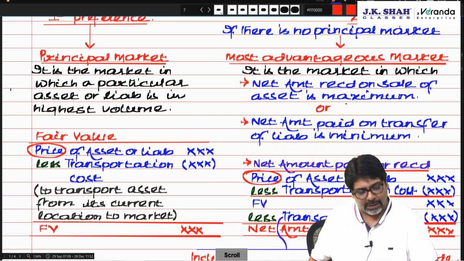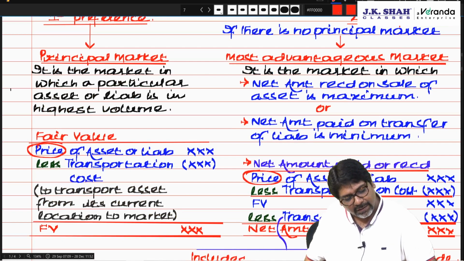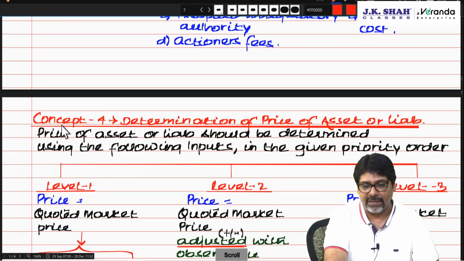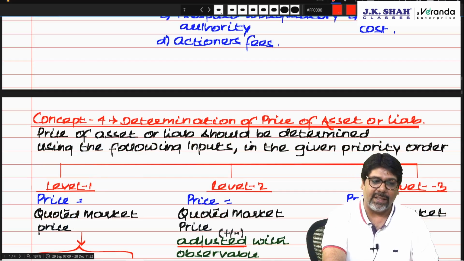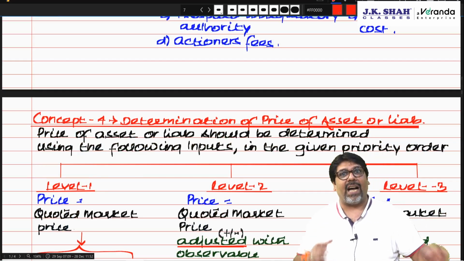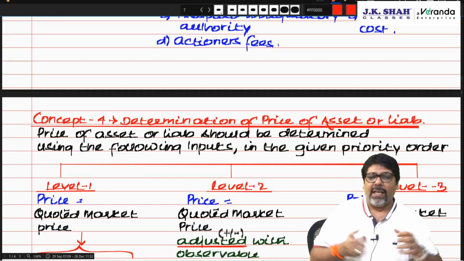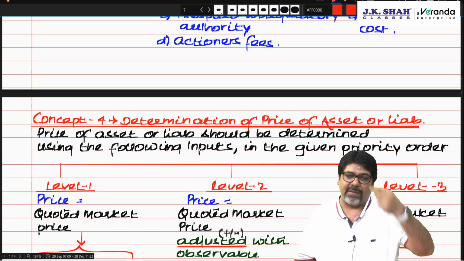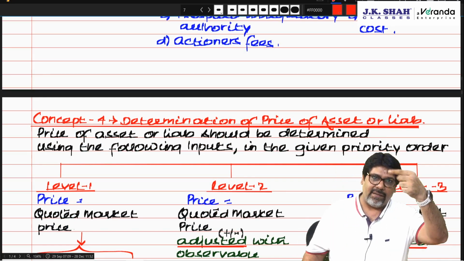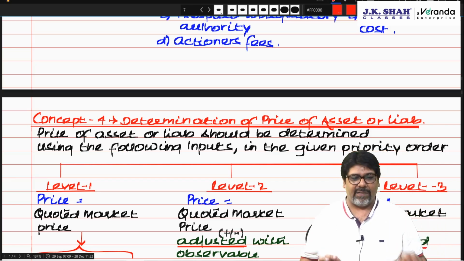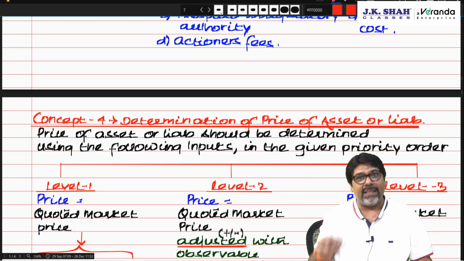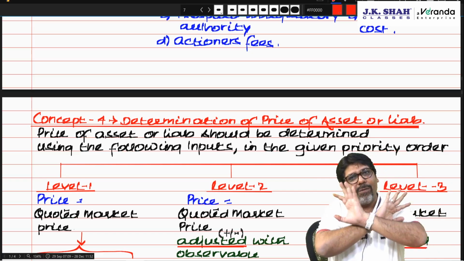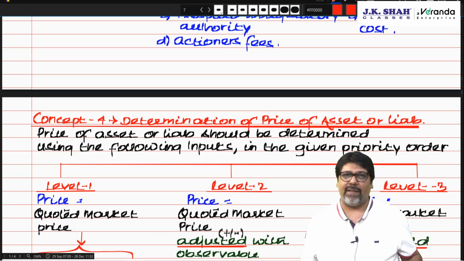Now chartered, in both the cases you require price. How to determine the price? The standard says the price can be determined using the following inputs in the order, that is level 1, level 2, level 3. Level 1 is the quoted market price, the price at which it can be sold, the price at which it can be purchased. That is, the quoted market price only is the fair value.